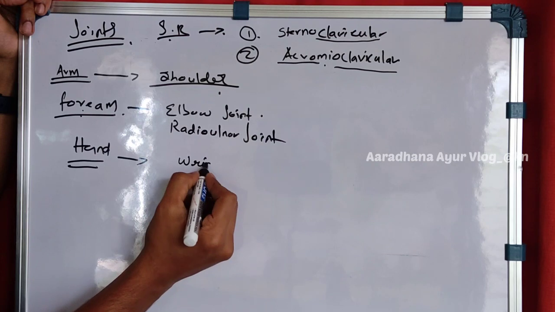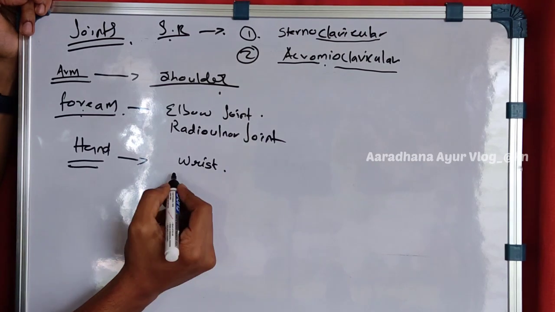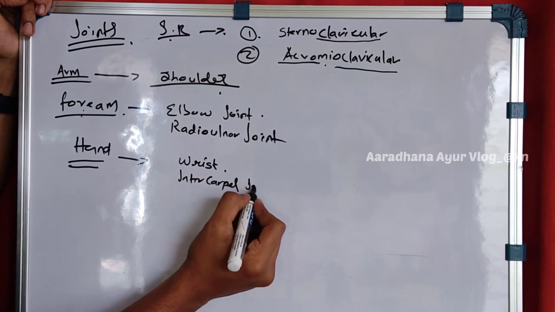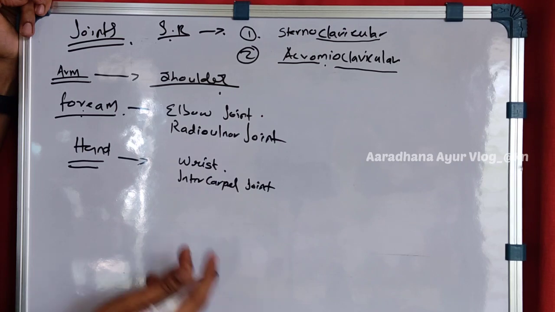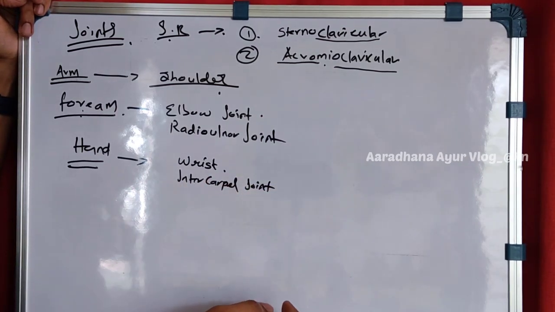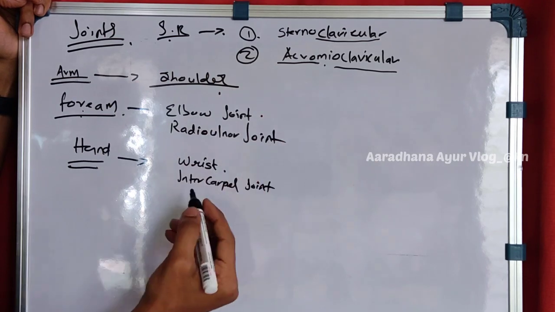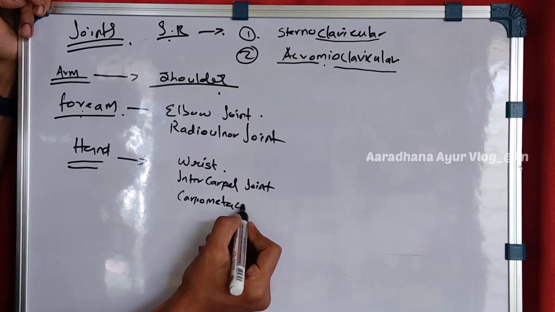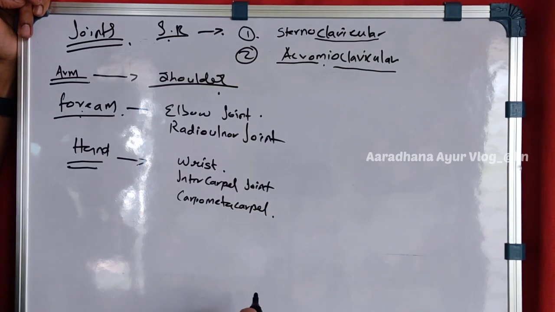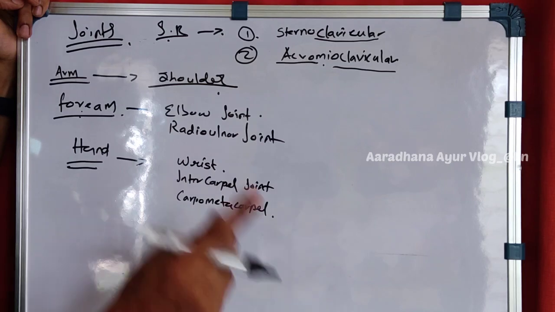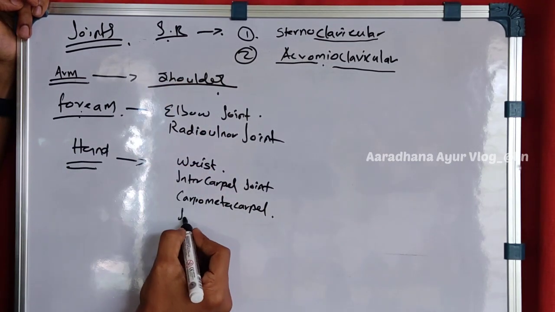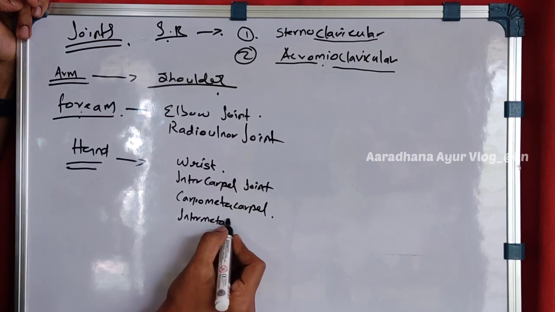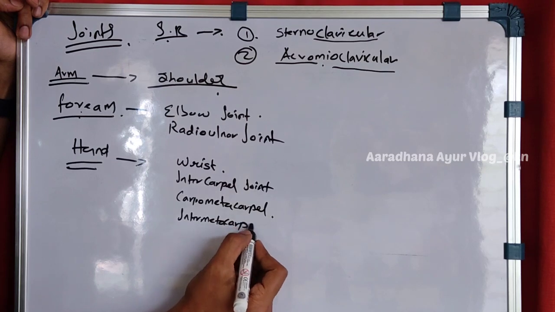One is the wrist joint, second is the intercarpal joint, because 8 carpal bones are present, as I had told you. Carpo and metacarpal, metacarpals are 5 in number, so carpometacarpal joints. Metacarpal and metacarpal, so intermetacarpal joint.